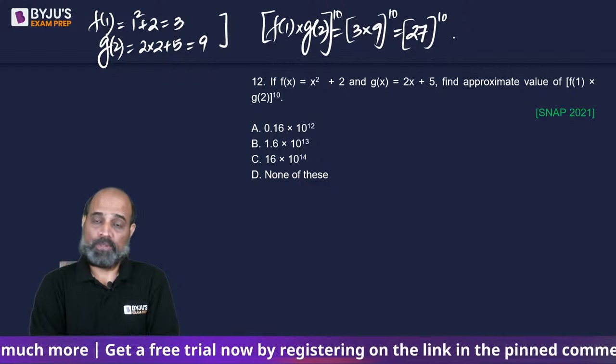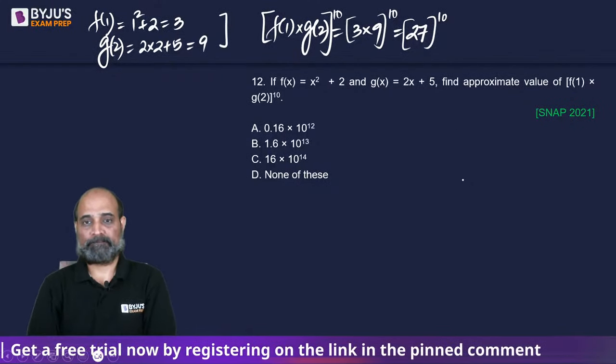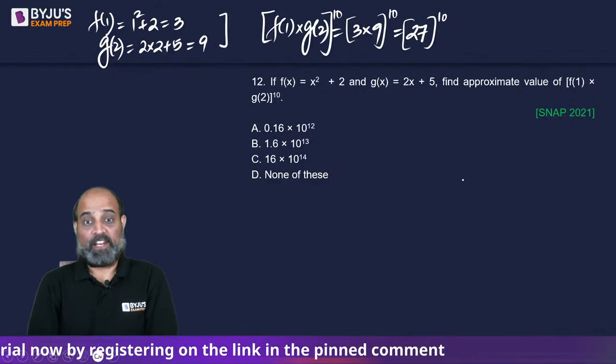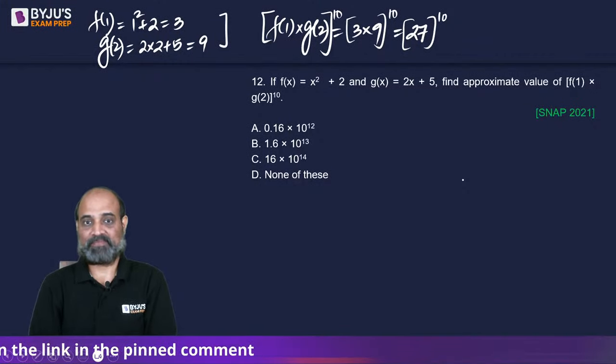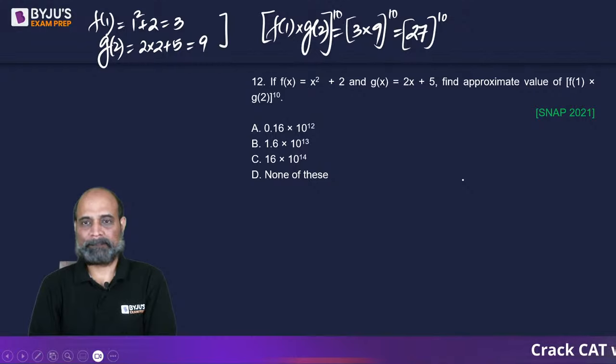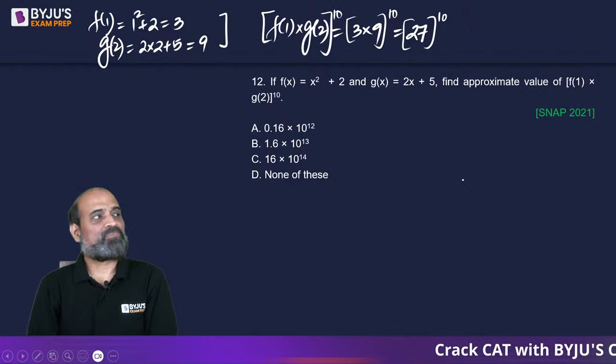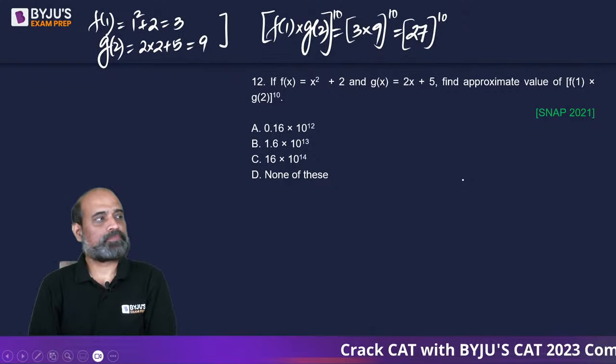Oh, cool. None of these be here. Interesting.